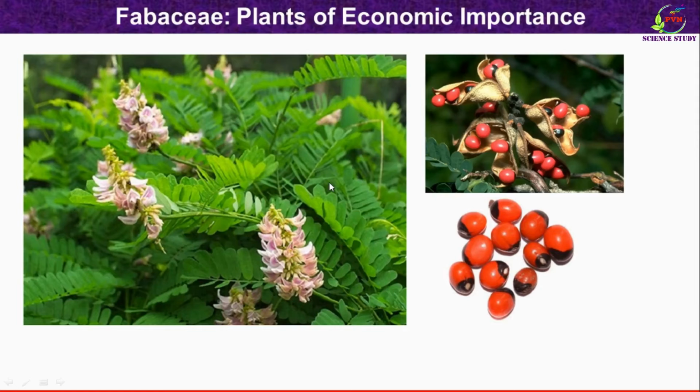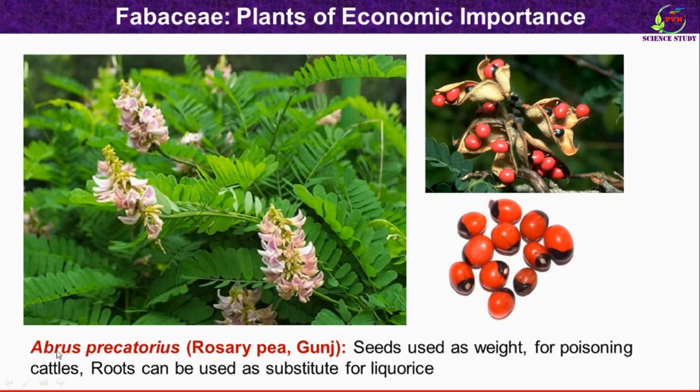Then this is a plant that in Marathi we call gunj. The botanical name of the plant is Abrus precatorius. In English it is commonly known as rosary pea. This is an actual photograph of the plant. These are the flowers of the plant and these are the pods which produce seeds. The seeds are used as weights by jewelers and goldsmiths. The seeds are also used for poisoning cattle. The root of the plant can be used as a substitute for licorice.